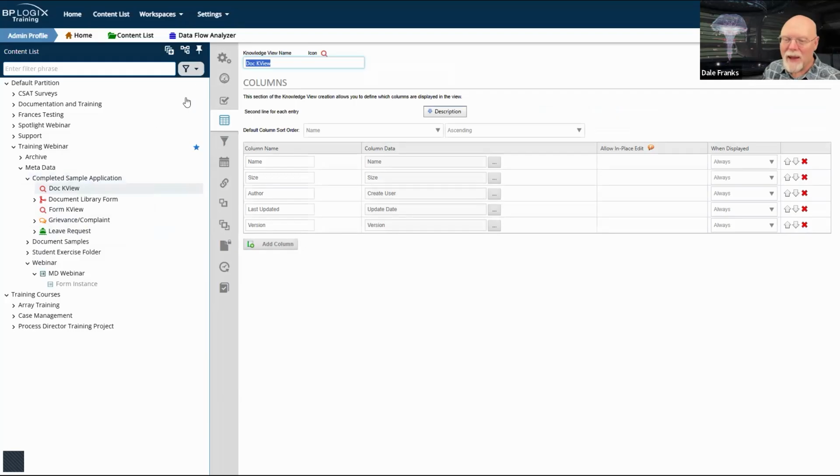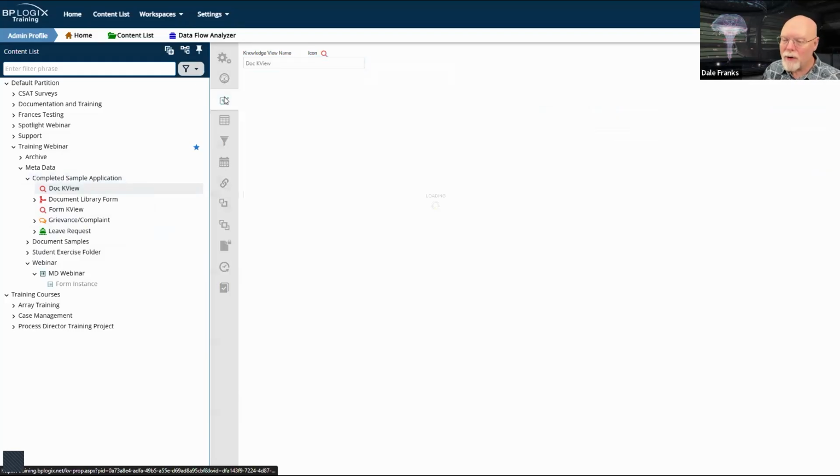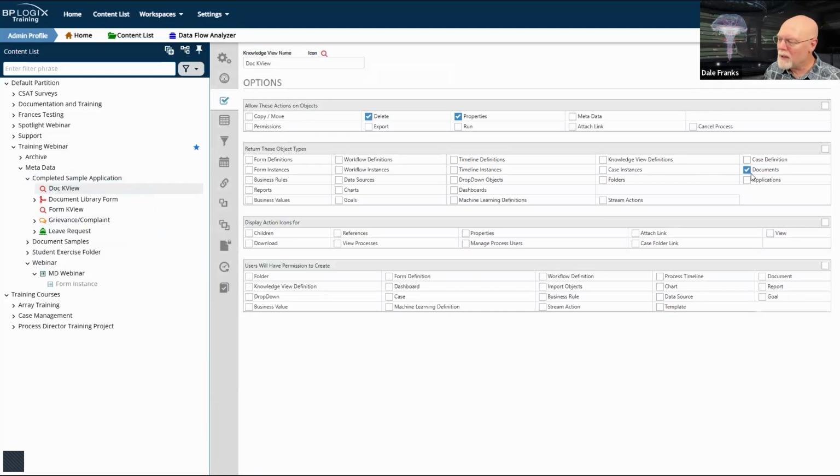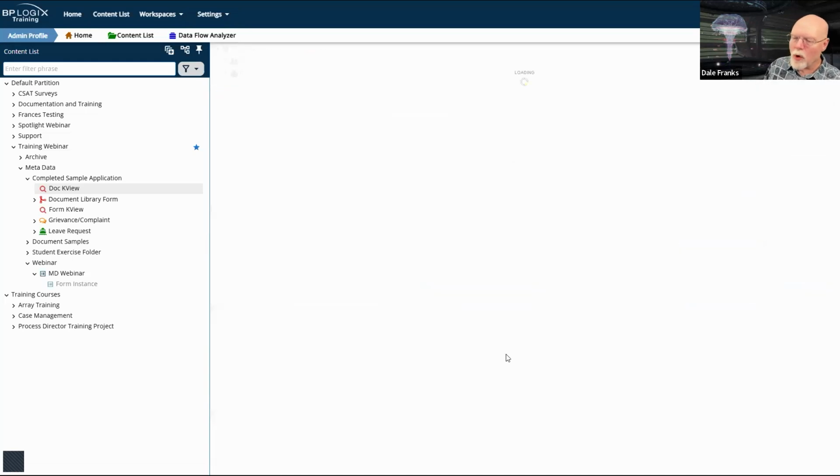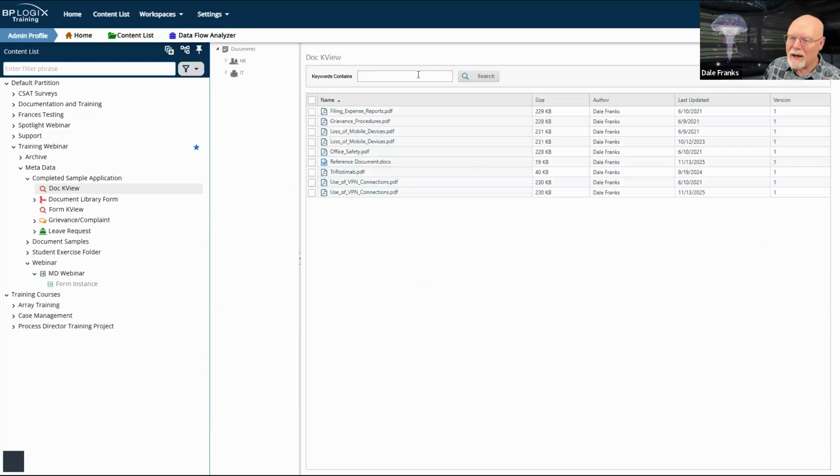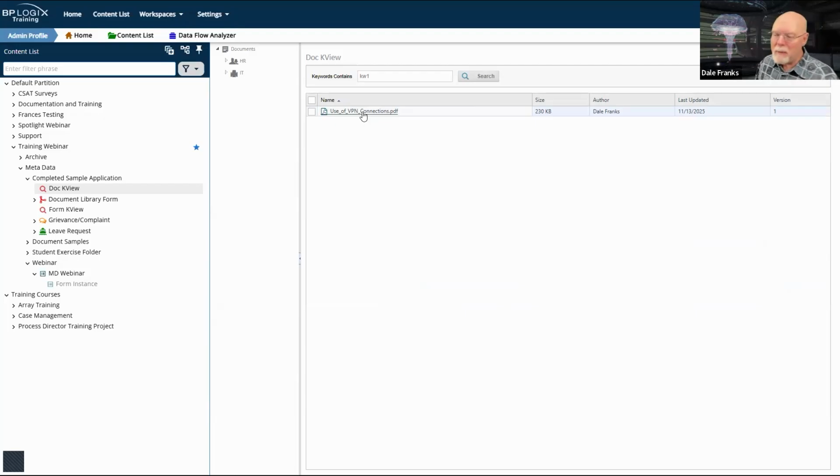So same knowledge view. The only difference here, and this is something we don't talk about much, is that I don't have to return forms. I can return the actual documents that have been uploaded with all of these forms. This is my actual document library. It's not the forms, it's the documents. So I can just run this knowledge view. And again, I can have keyword contains KW1, search. And there we go. Use of VPN connections.